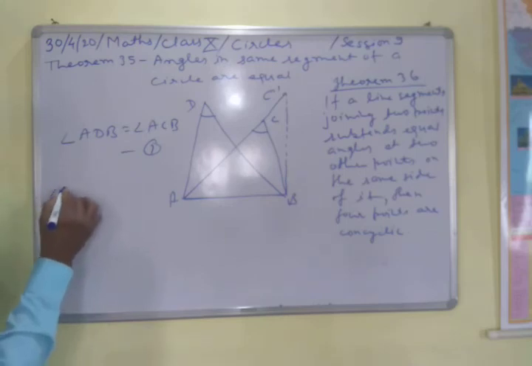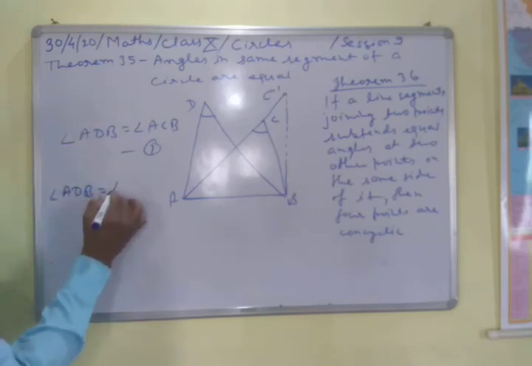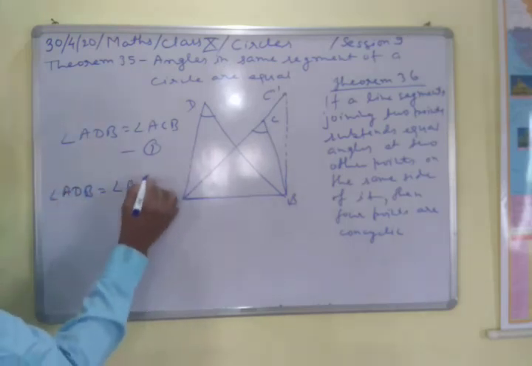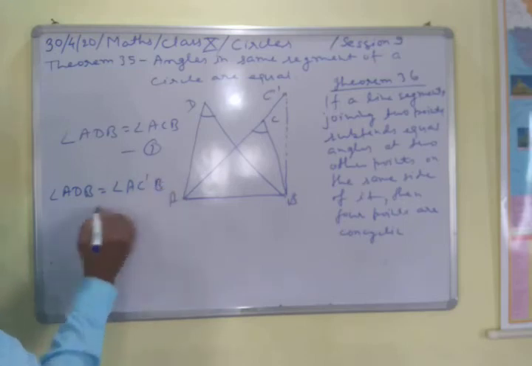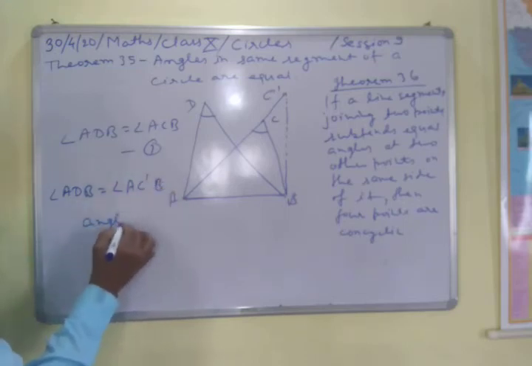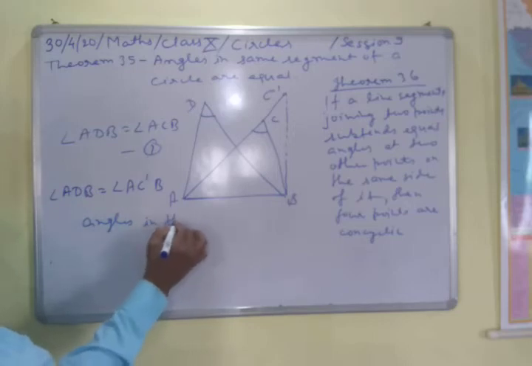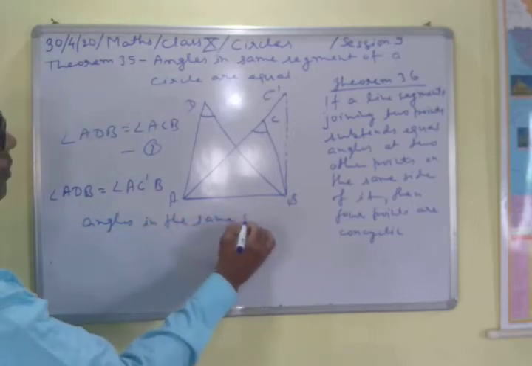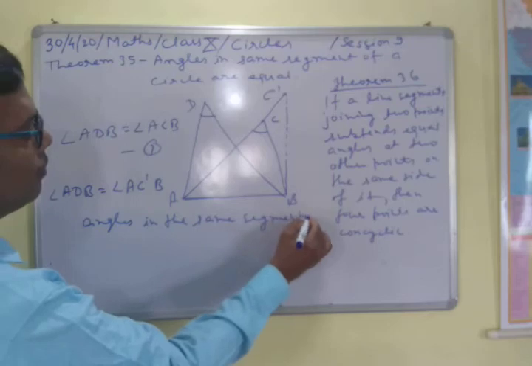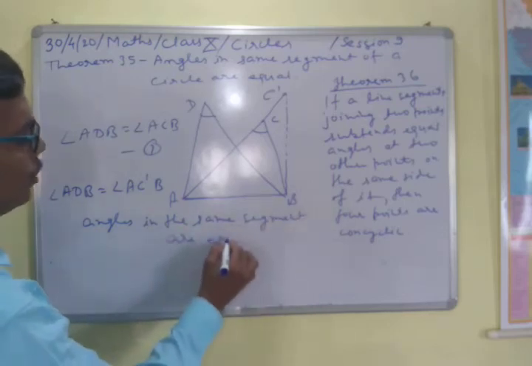Therefore, angle ADB equals angle AC dash B, because angles in the same segment are equal.